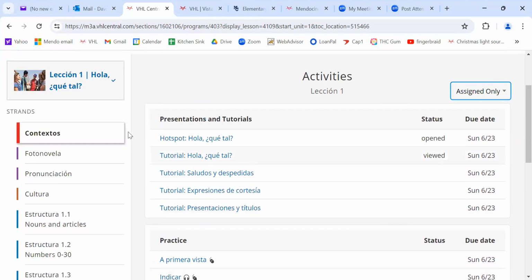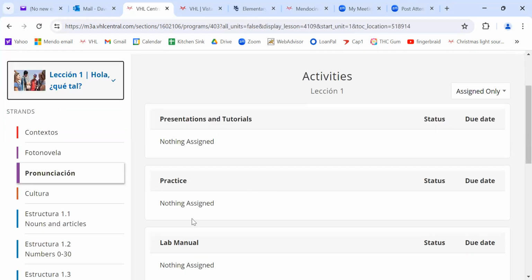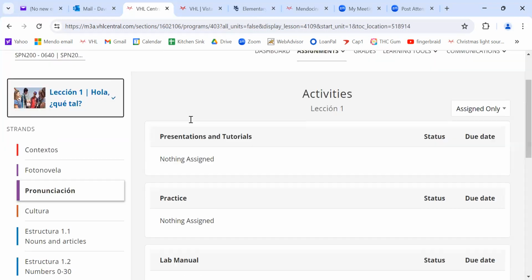And so you're going to do contextos, you're going to do fotonovela. I'll tell you, some of them do not have things like, if you click on pronunciation, you'll see that there's nothing assigned. There's nothing to do. So don't worry about it. Don't do anything, right?